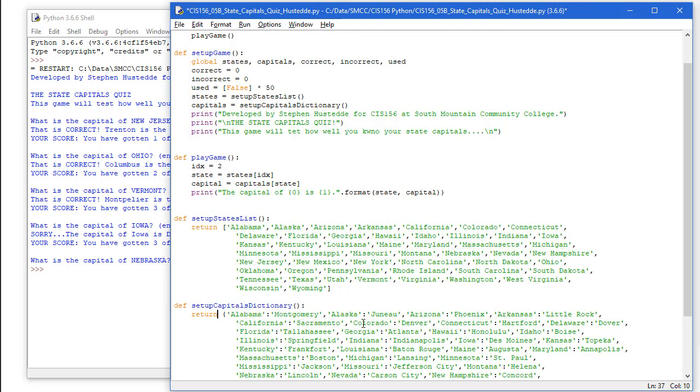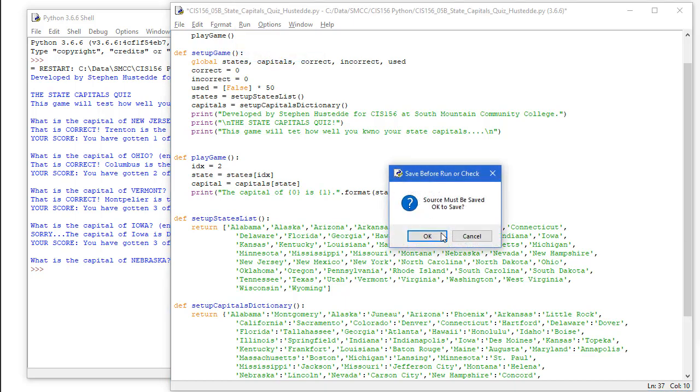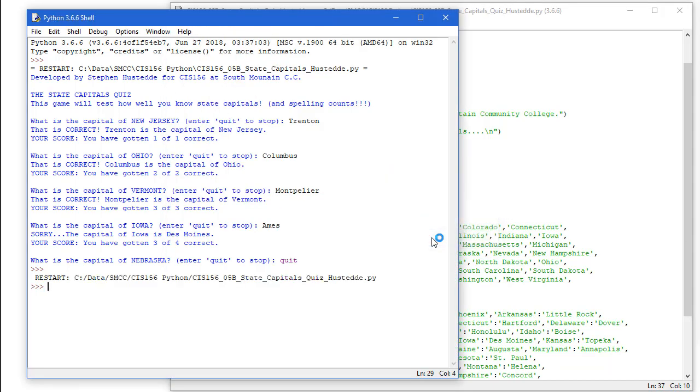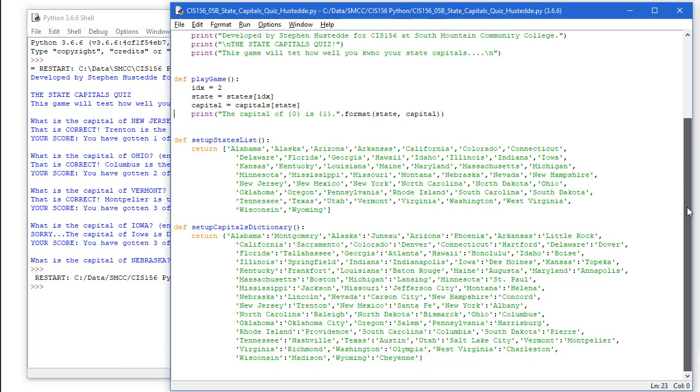I don't want an equals there either. We're just returning a value. Now, nothing happened. Well, why didn't anything happen? Because we didn't put our call to main. So at the very end here of our project, we want to call main.